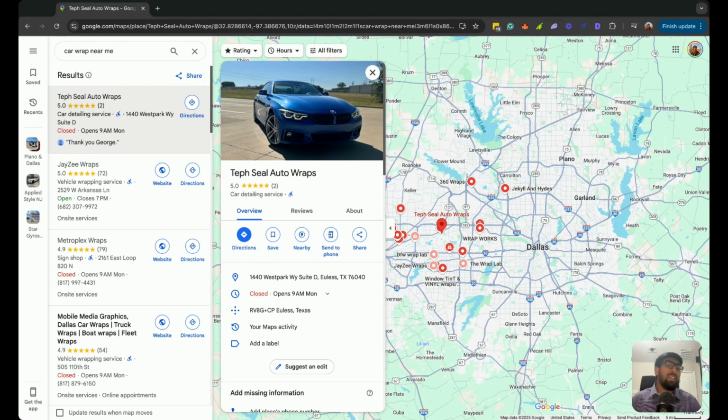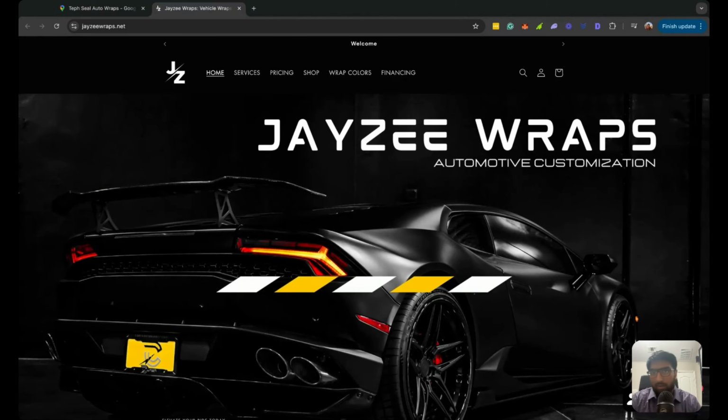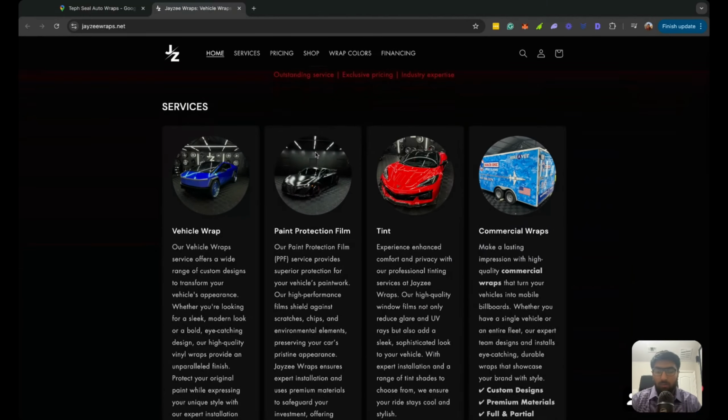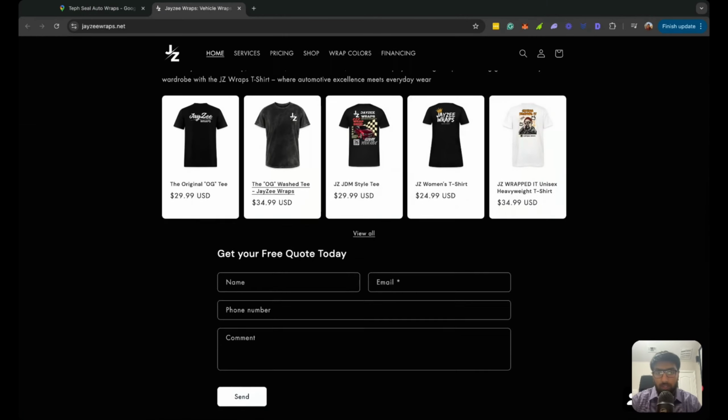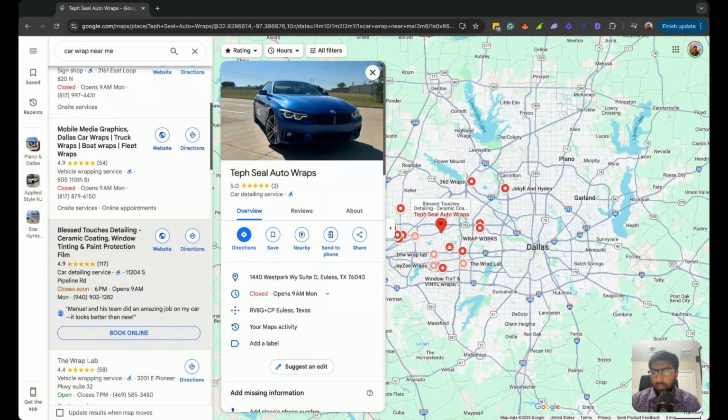Basically, what we're going to do is look at these Google Map results, look at their websites, and see where these businesses may need some help or some updating. Then throw their information into Lovable, and reach out to them through email or call them, and see if they are happy with the results that we have, right? So let's see, Jay-Z Wraps. First result, I'm assuming, yep, this is a pretty good website. It looks modern, looks sleek. All right, cool. That's not really what we're looking for, right? It should really jump out to us initially.